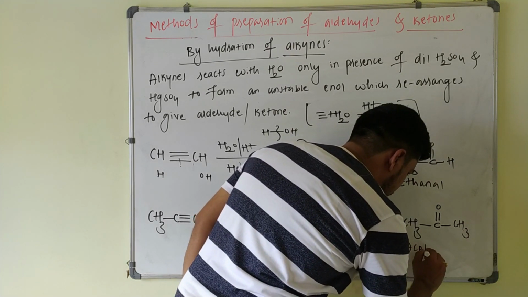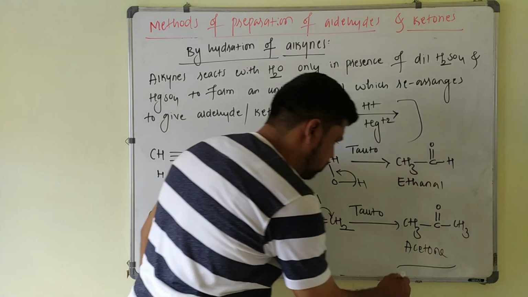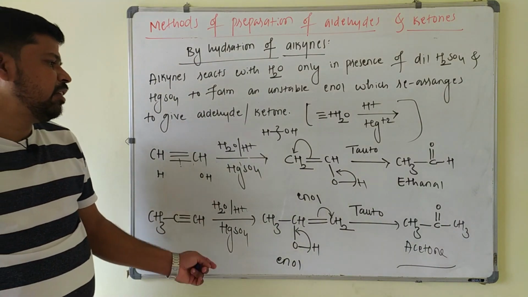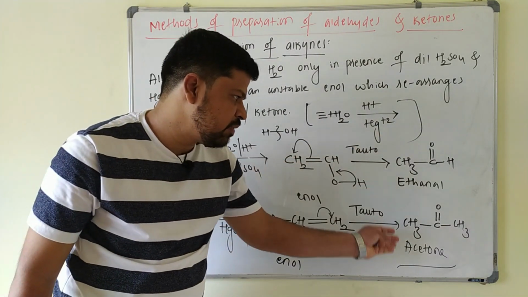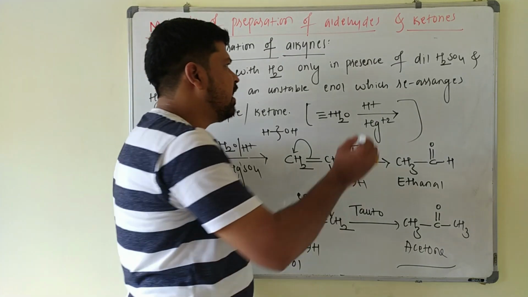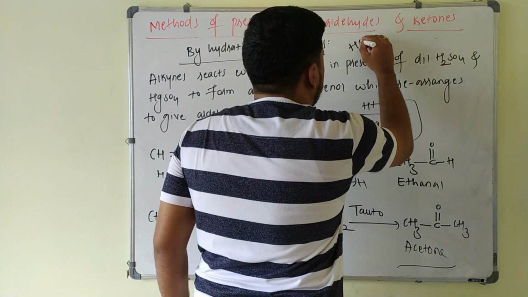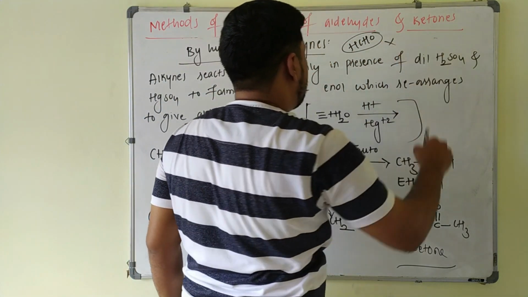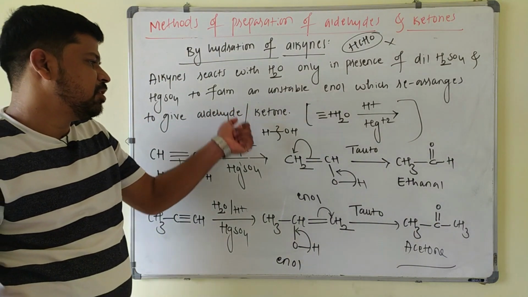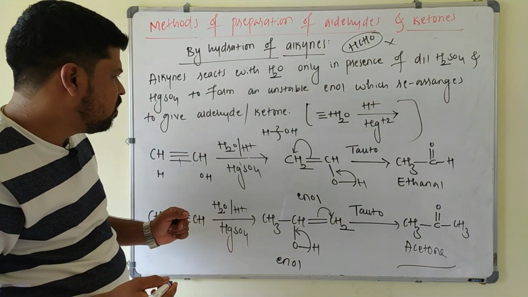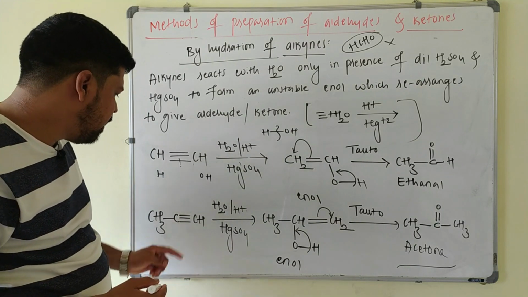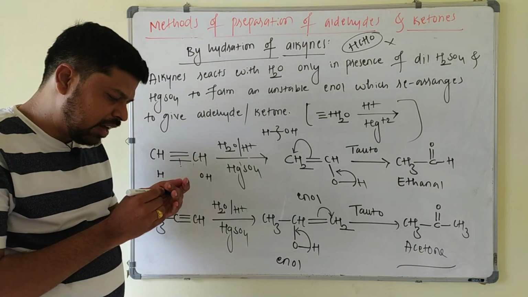So your answer will be acetone, you will get ketone here. So by this method you can prepare both aldehyde as well as ketone, but the thing is, by this method you cannot prepare formaldehyde. Formaldehyde cannot be prepared by the hydration of the alkynes. So this is how both aldehydes and ketone can be prepared by using hydration of the alkyne.